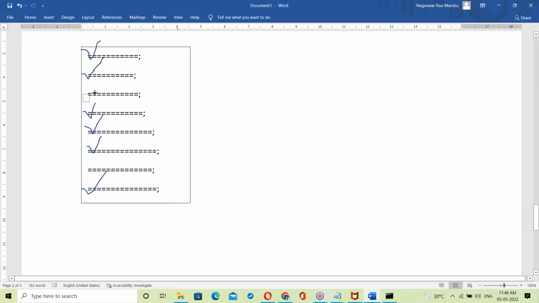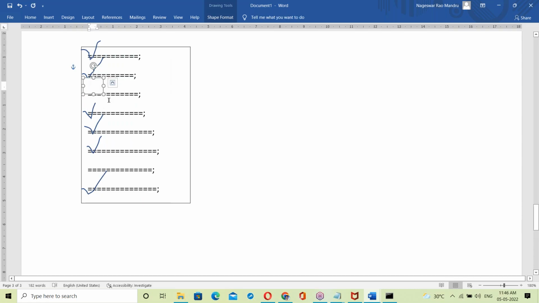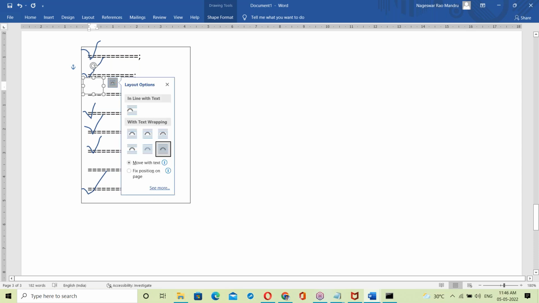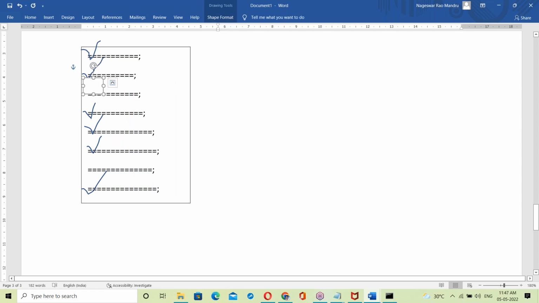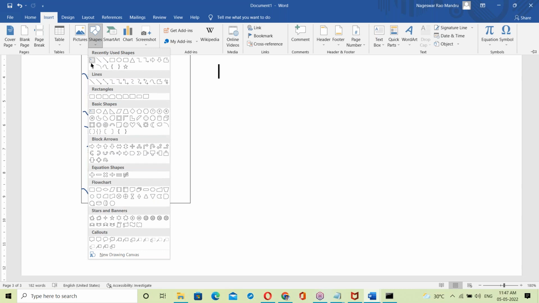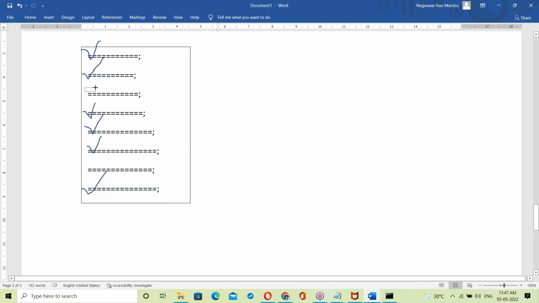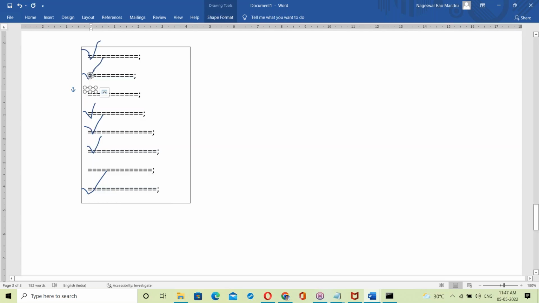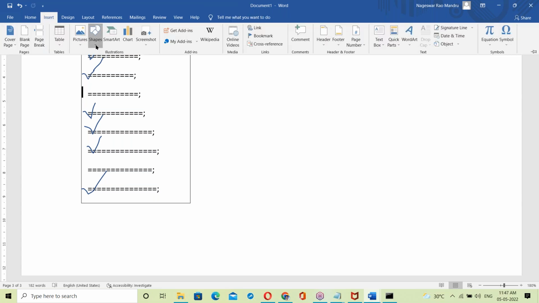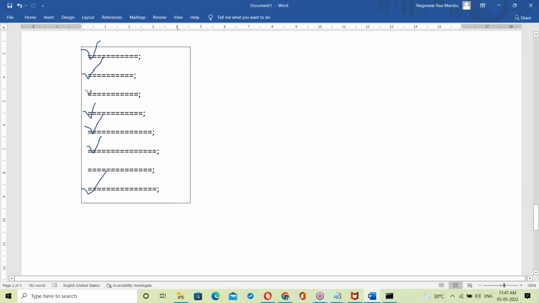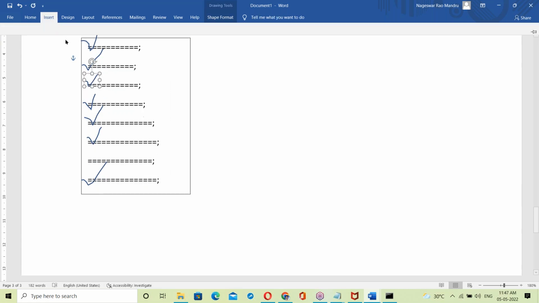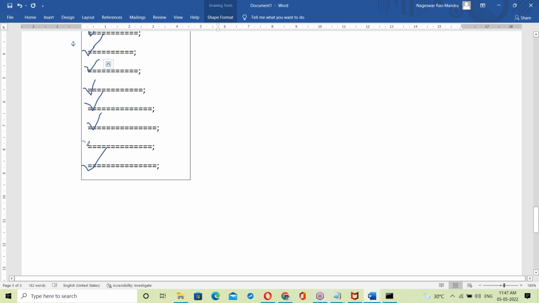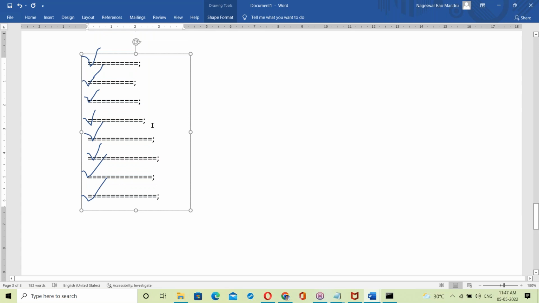Suppose when you recompile, there is no error. Everything is fine. Just a minute. Yes, this has no error. Next, here also no error. Top to bottom, everything is fine.